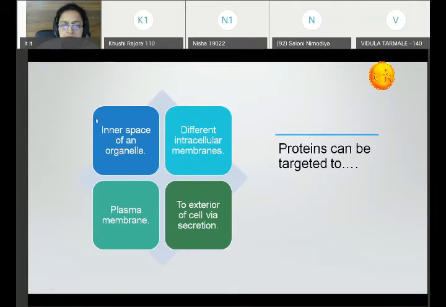The first is the inner space of a cell organelle. Whatever space is there within the cell organelle, that protein can be targeted to that particular organelle. These proteins can be targeted to different intracellular membranes. These membranes can be the plasma membrane also, or the membranes lining various cell organelles. So within the cell organelle or around the cell organelle in the form of membrane, and no doubt to the plasma membrane, or to the exterior of the cell via secretion.